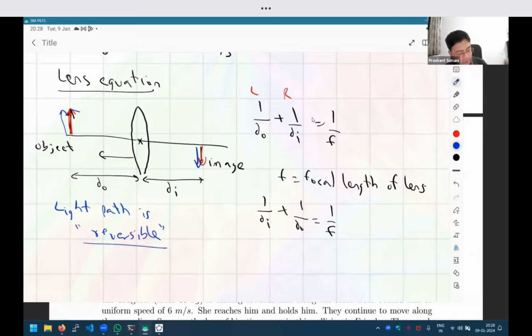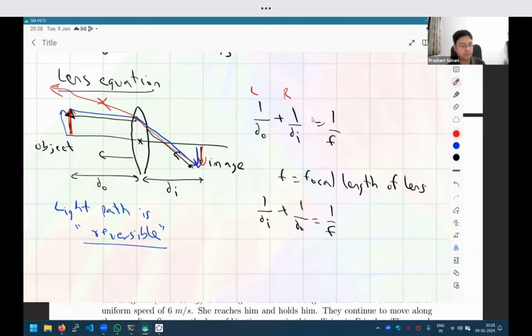That if a light ray travels from here to here in some way, instead of going that way, if you take a torch and shine the light ray in the opposite direction, it is going to exactly copy the path which it followed. So it is going to completely reverse the trajectory. It cannot happen that going from left to right the path was like this, and going from right to left the path went in some other direction.